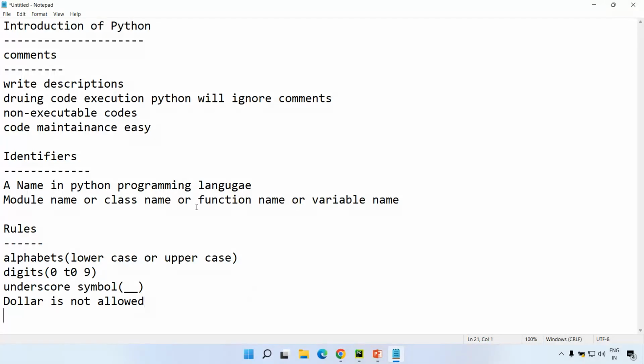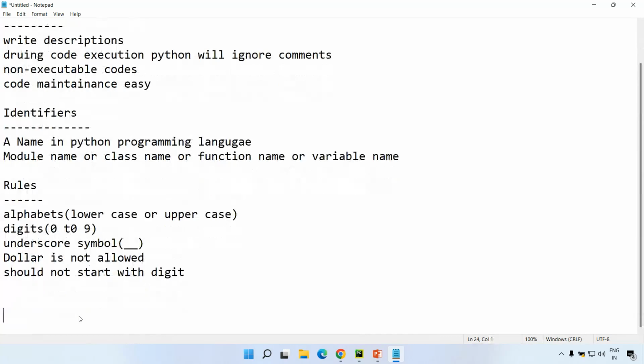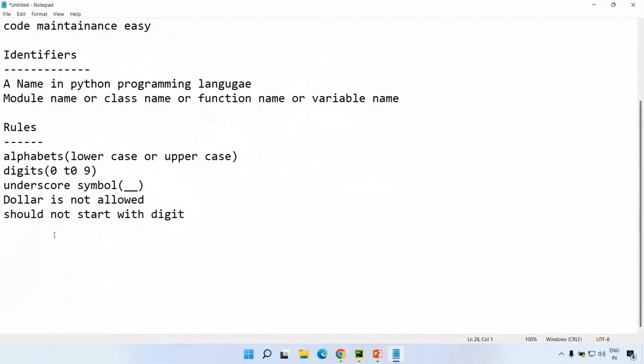Also, during creation of a name, you should never start the first character with a digit. That means an identifier should not start with a digit. You should never start with a digit. Very important rules.